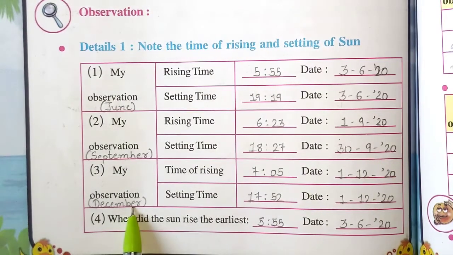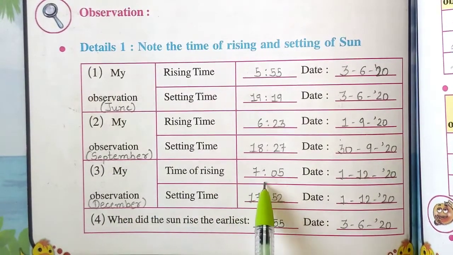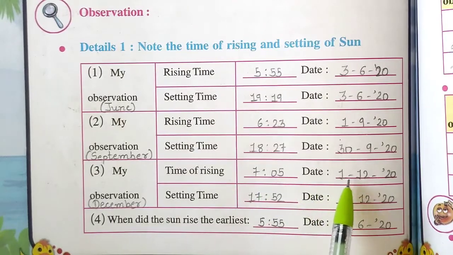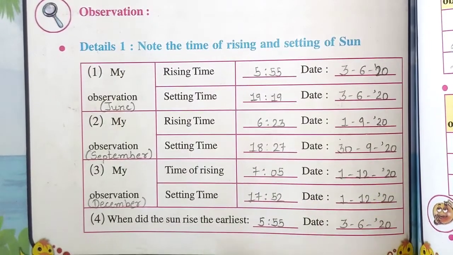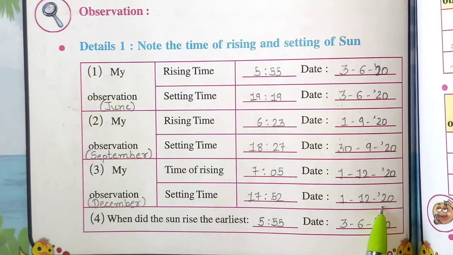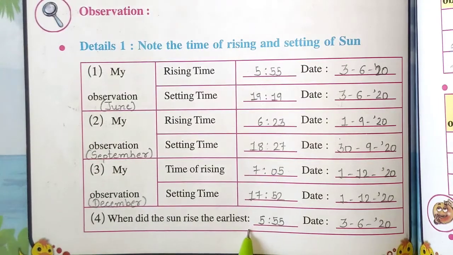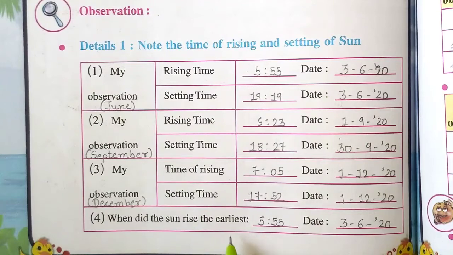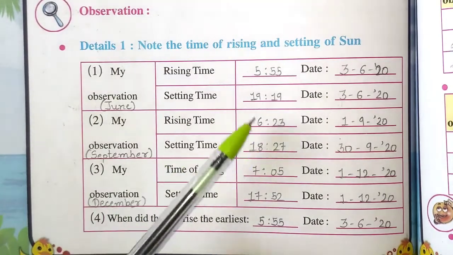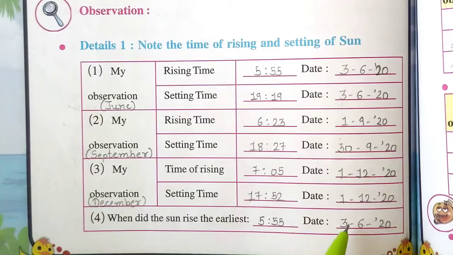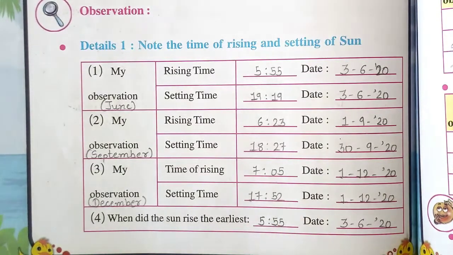In December, rising time is 7:05 am on 1st December 2020 and setting time is 17:52, means 5:52 in the evening, on 1st December 2020. When did the sun rise the earliest? So, sunrise earliest at 5:55 am in June on 3/6/2020. Fill up these details in your textbook.